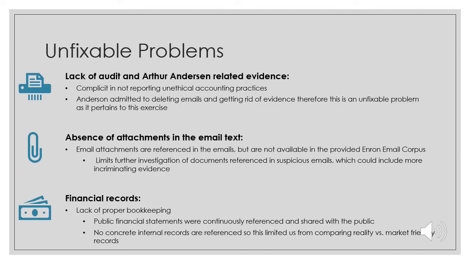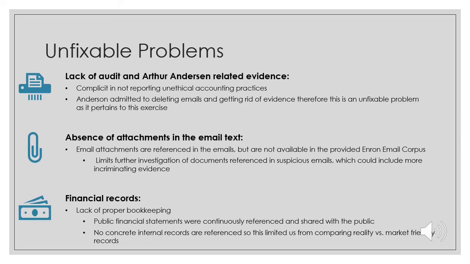Another thing is that there was an absence of the attachments in the emails. Several of the emails we looked at reference attachments, and they were great. We were very interested in seeing more information, but the email corpus doesn't contain those attachments. So we were only left to speculate as to what the attachment could have been, what kind of evidence it could have provided. The other thing that really stood out to us was the fact that there were no financial records in the emails. And if there were any, they were small snippets that didn't quite support or give a full view of what was actually happening at Enron at the time.